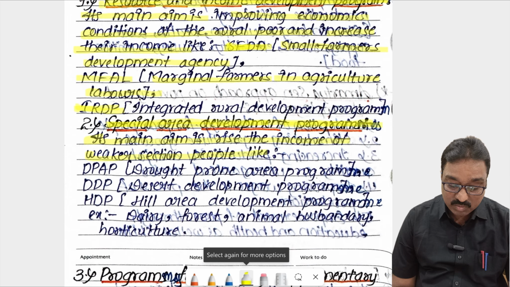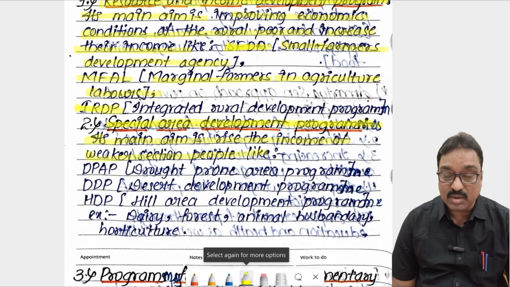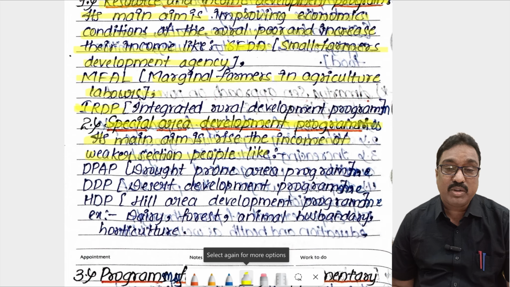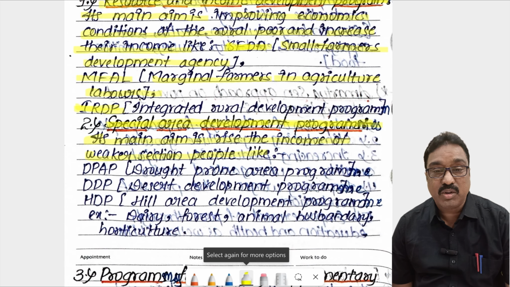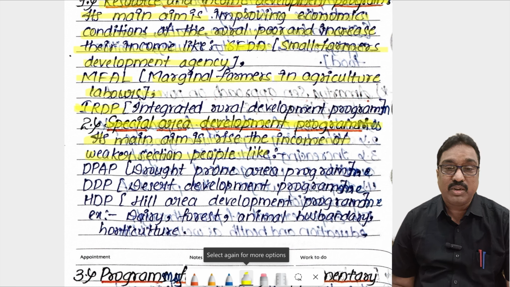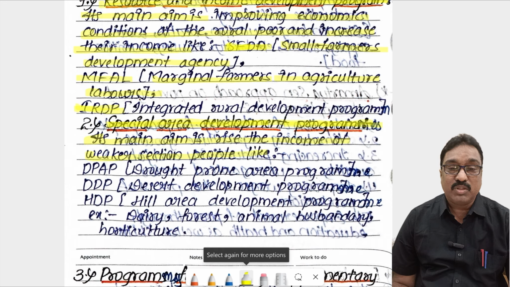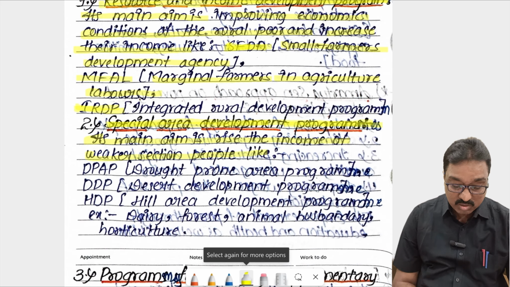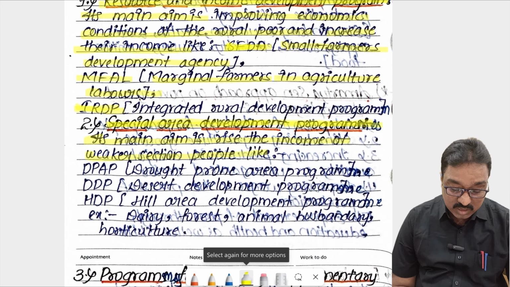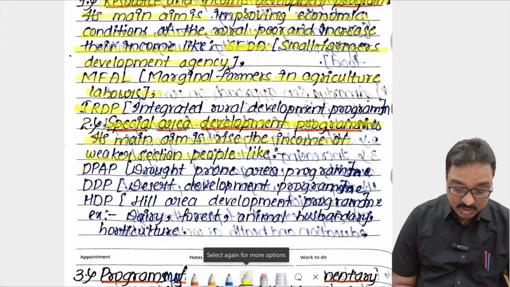The main aim is to raise the income of the weaker section people. Weaker section means those who are economically very backward, economically very poor. By raising their income we can overcome the poverty and unemployment problem. So the government introduced some programs: the DPAP program, GDP program, HDP program.